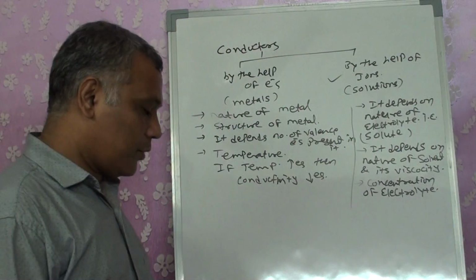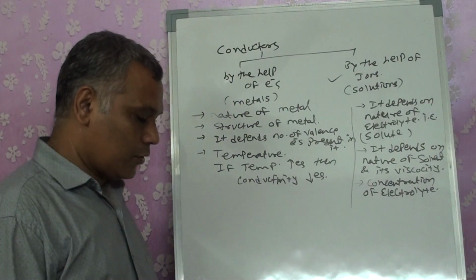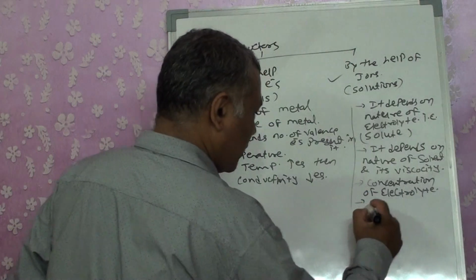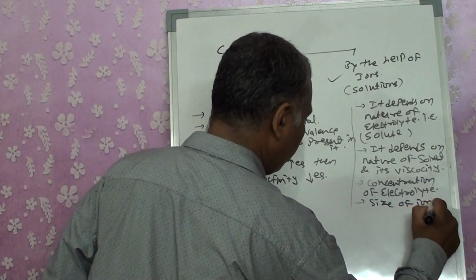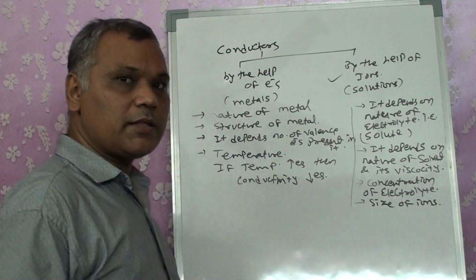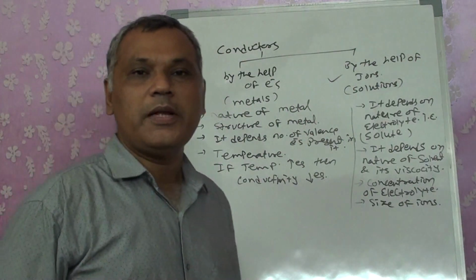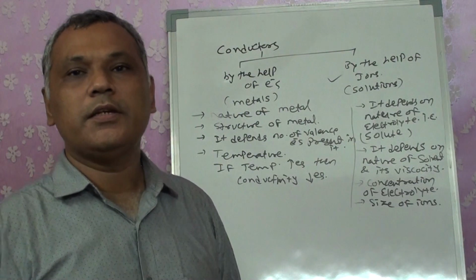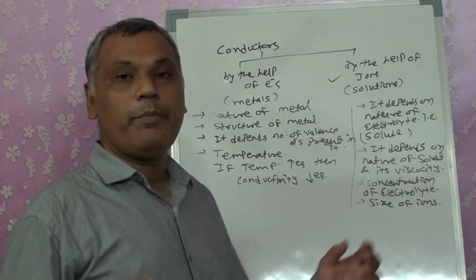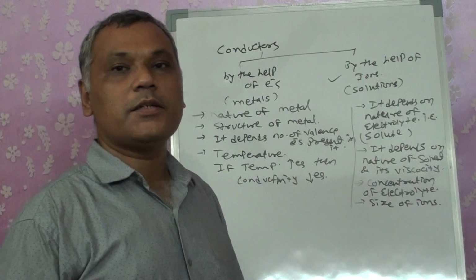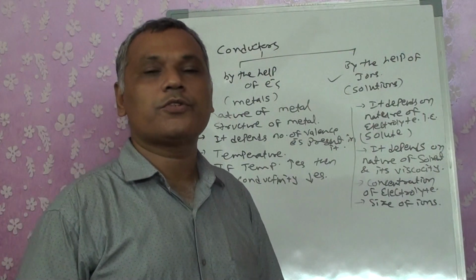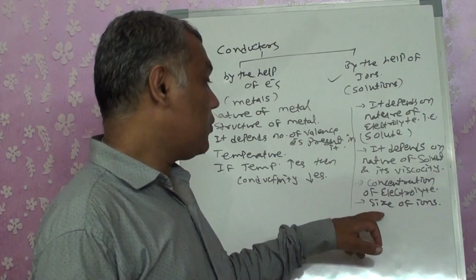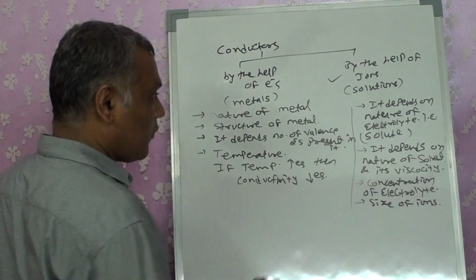The fourth factor is the size of ions. If the ions are small, the mass will be less and they can flow very easily. If the ions are bigger, the mass increases. As a result, the tendency to flow through the solution decreases. So the size of the ion is another factor.